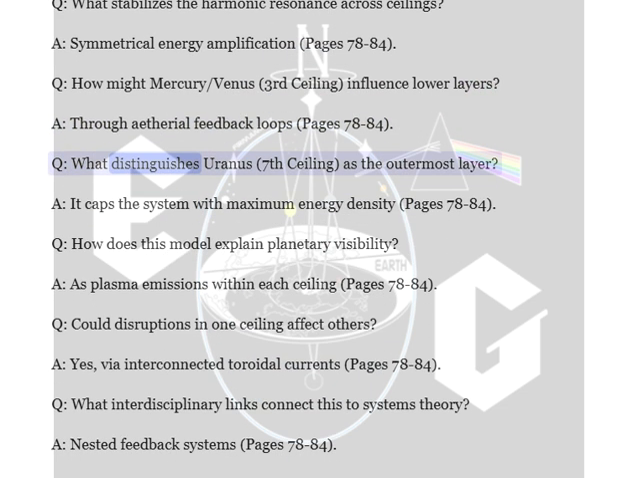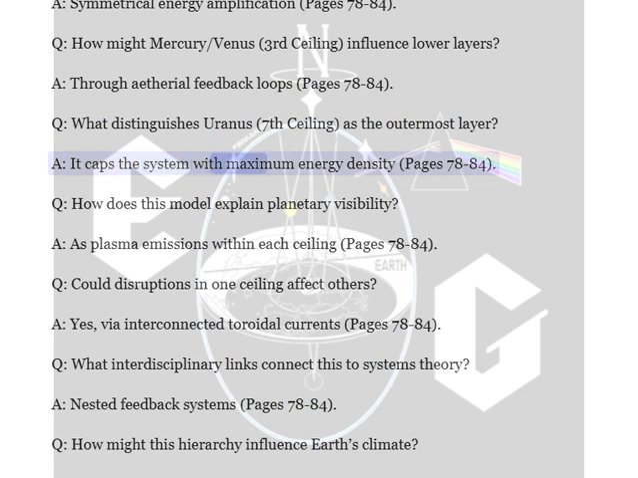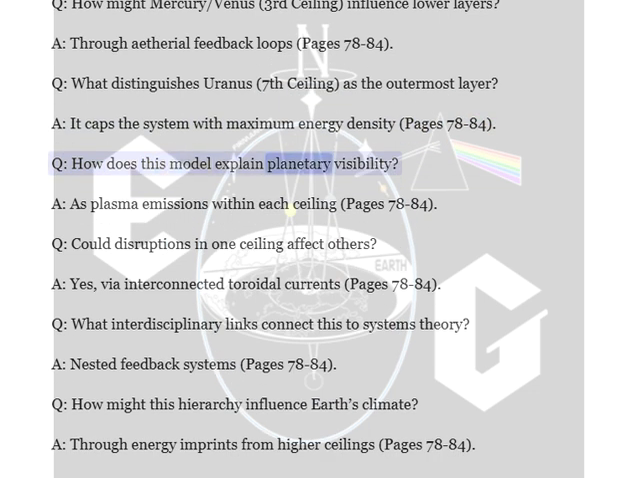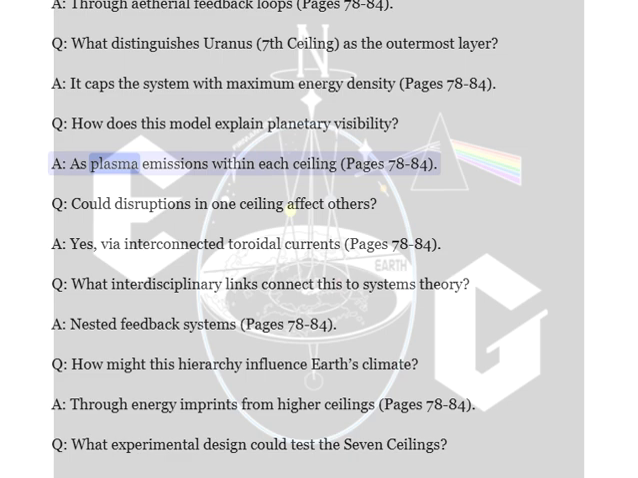Q. What distinguishes Uranus' 7th ceiling as the outermost layer? A. It caps the system with maximum energy density, pages 78 to 84. Q. How does this model explain planetary visibility? A. As plasma emissions within each ceiling, pages 78 to 84.